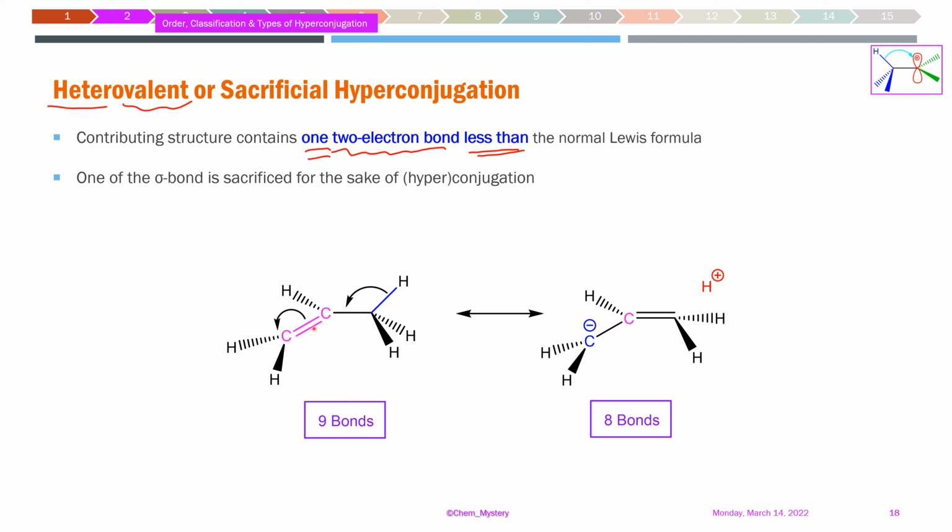What we get is a total of 8 bonds left. One bond is broken over there, and one bond is broken over here. In lieu of that, only 1 bond is formed. So out of 9 bonds, 1 bond is missing now. That is what we mean by sacrificial hyperconjugation, or heterovalent hyperconjugation.